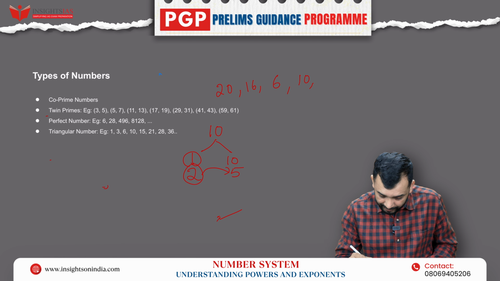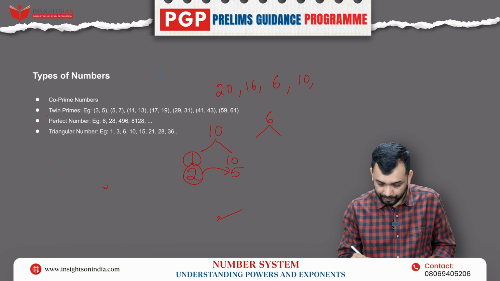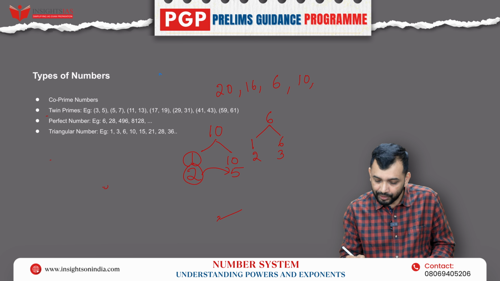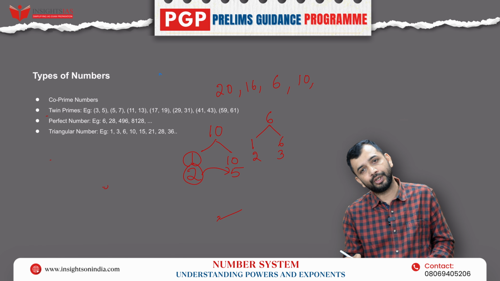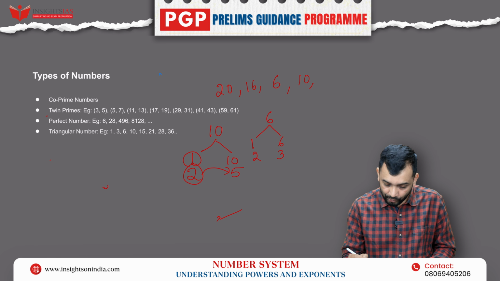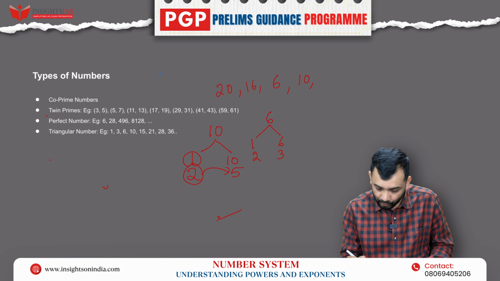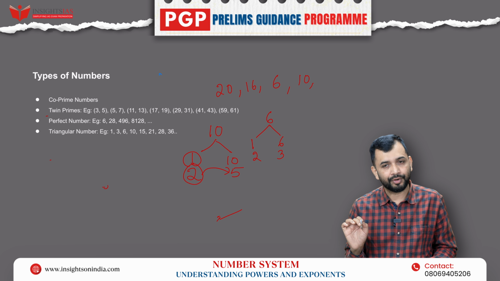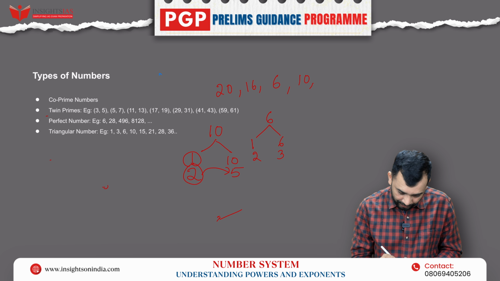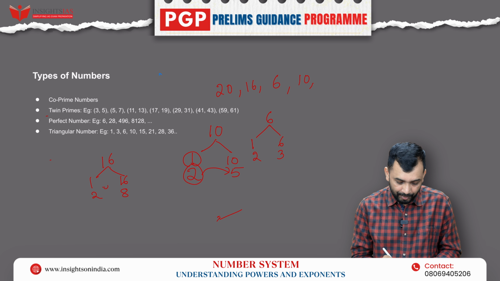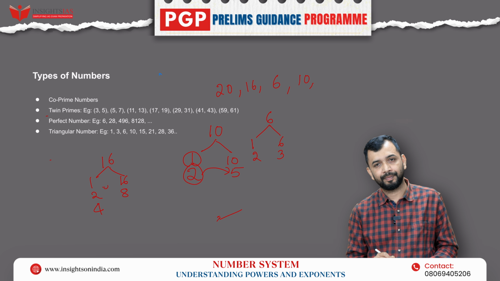Now let's look at 6. 1, 6, 2, 3. Then if I want to check with 3, I have already checked because 2 into 3 is nothing but 3 into 2. So 1 into 6, 2 into 3. These are the 4 factors. Now again, if I go for, let's say, 16, then 1, 16, 2, 8, 3, it will not be divisible, 4 4s, right?